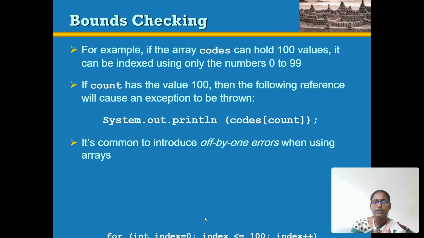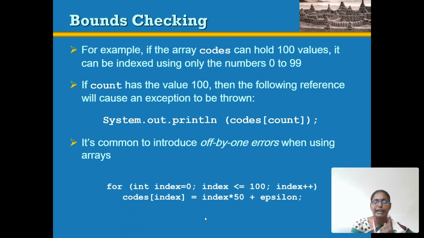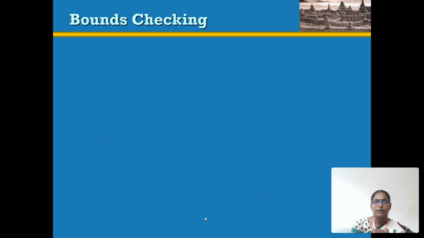Then it is common to introduce errors in arrays. For example, given a for loop, the array index is initialized to the value 0, then the condition checks if index is greater than or equal to 100, index plus plus. That index will be incremented each time the loop is true. Then codes of index will be multiplied by 50, and it gives a problem.